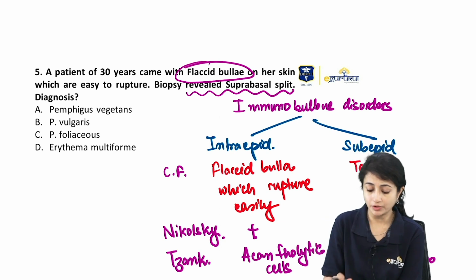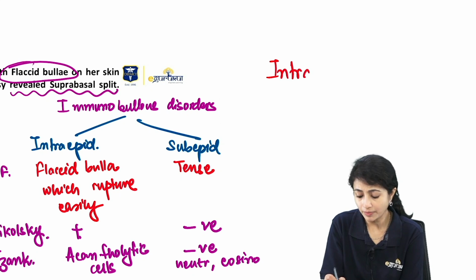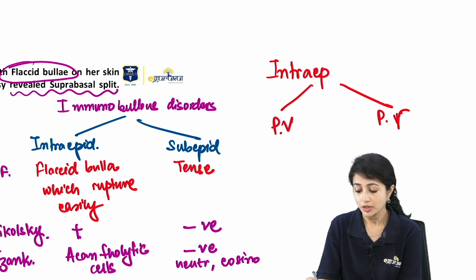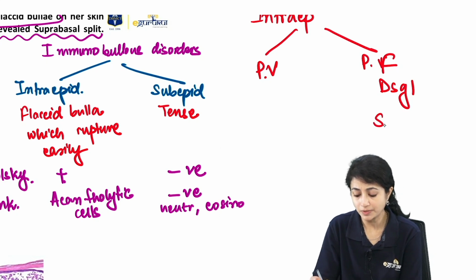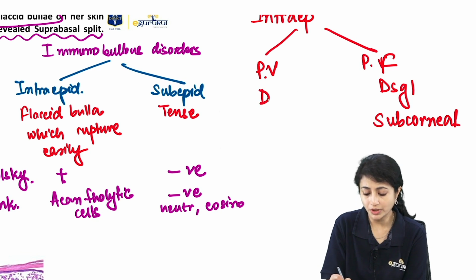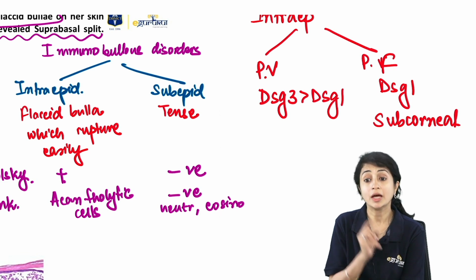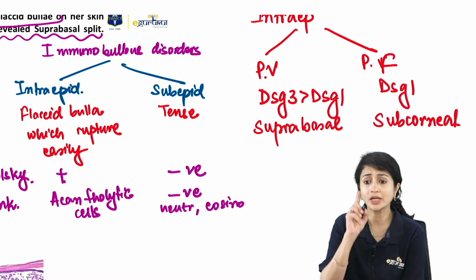Now, in intraepidermal, we have discussed, or you must have read, that intraepidermal we have to broadly divide into pemphigus vulgaris and pemphigus foliaceus. Now, foliaceus is desmoglein 1. Here, my split is subcorneal. It's very superficial. Pemphigus vulgaris is predominantly desmoglein 3, but it also can be desmoglein 1. And here my split is suprabasal. Right? Then what were the other differences?